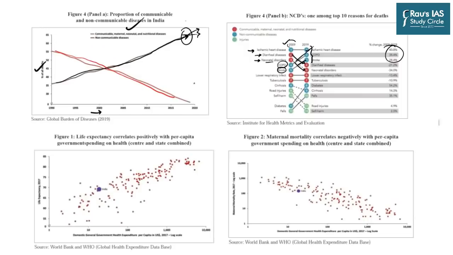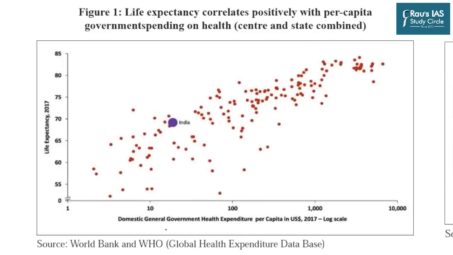And that is why the Economic Survey lays very high emphasis on increasing public spending on health from 1% to at least 2.5% of the GDP. Increasing government spending on health has a direct impact on life expectancy. These dots which you see on your screen are countries. The higher the public expenditure, the higher the life expectancy. And India is placed over here.